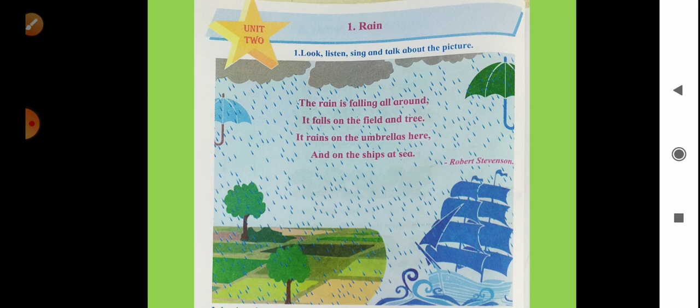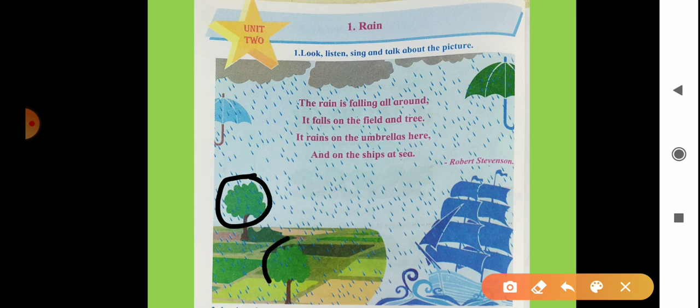Okay, this poem tells us where it is raining, or where the rain is falling. Now we can see here trees, and rain falls on the trees also. We can see the fields, farms. It's a farm, and we can call it a field also. The rain falls on the fields also.